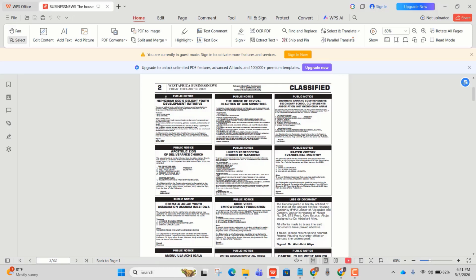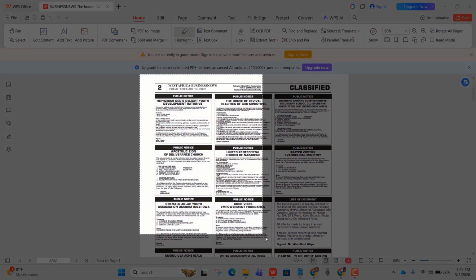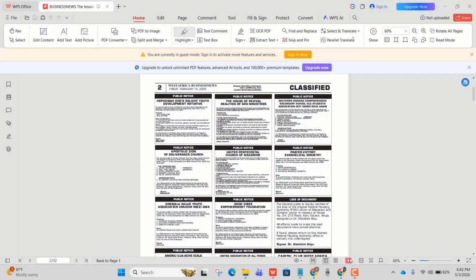What I will do is simple. Now, depending on the app you're using, depending on if you're using a phone, a laptop or a tablet, it depends on what you're doing. For me, I like doing a screenshot. So if I'm on my laptop, for example, I'll just screenshot this particular page, as you can see here.